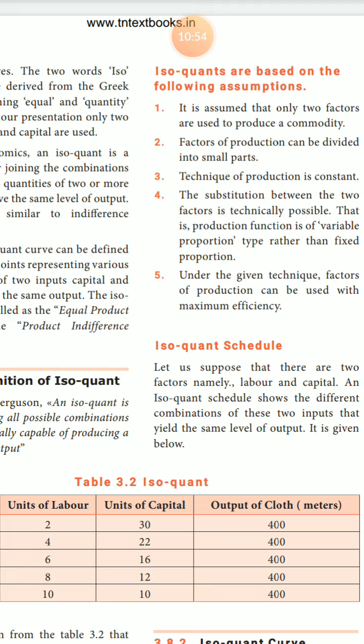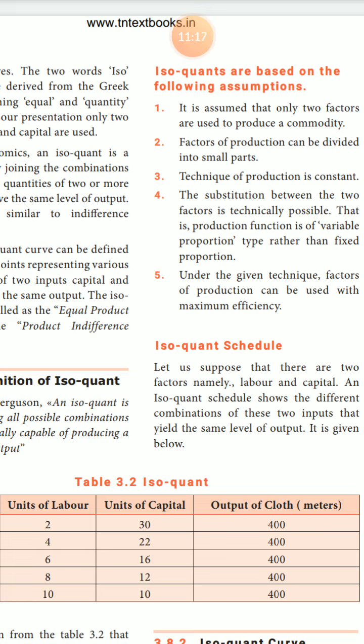No innovation, the method is constant level only. Next one, the substitution between the two factors is technically possible. That is, the production function has variable proportion rather than fixed proportion.